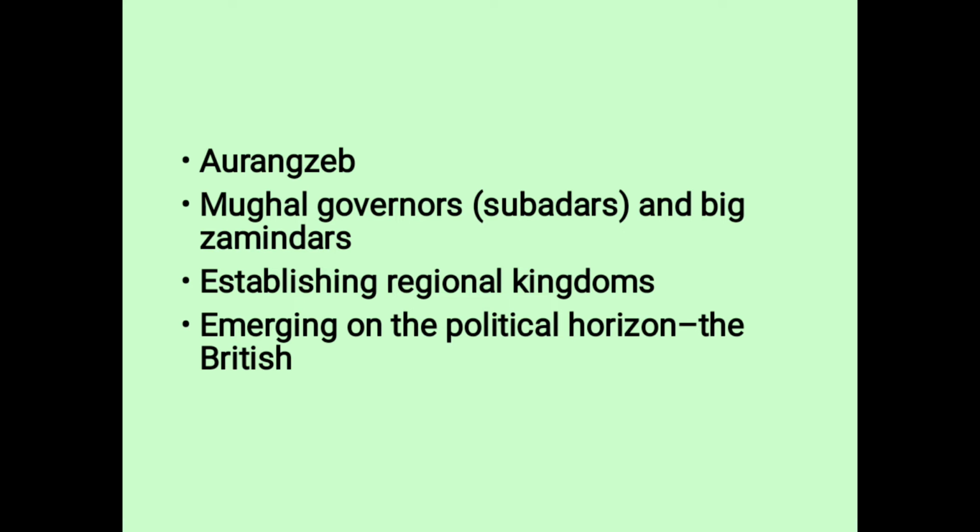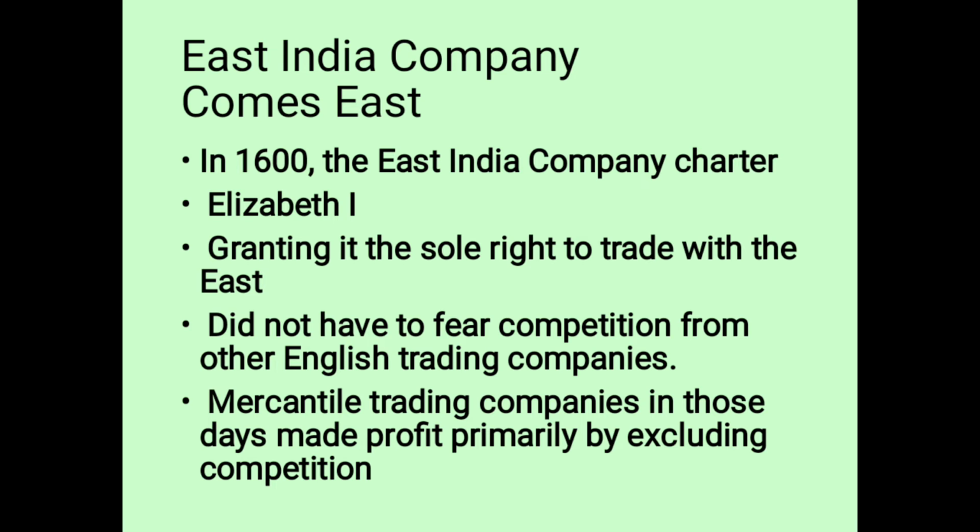So here we are looking at the origin of the East India Company. Let's see some of the key points. First, the East India Company comes east. In 1600, the East India Company got a charter from Elizabeth that only the East India Company could make trade on the east side.